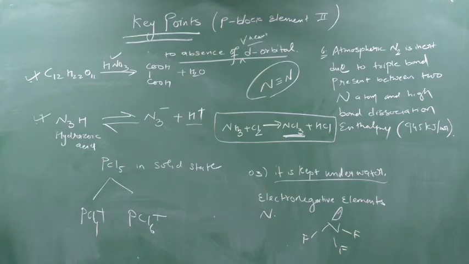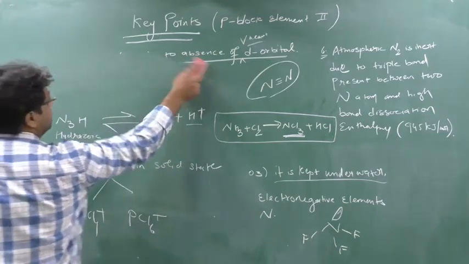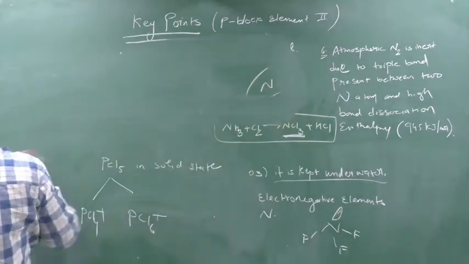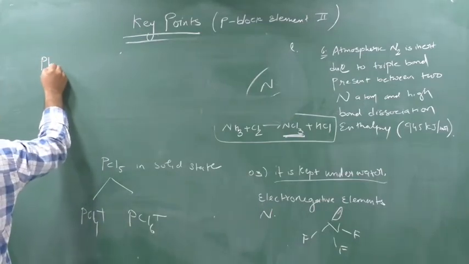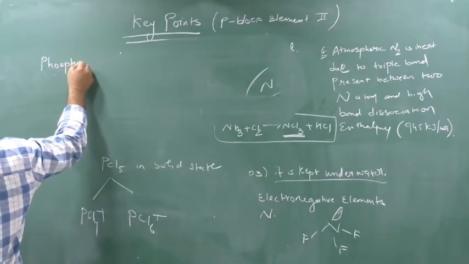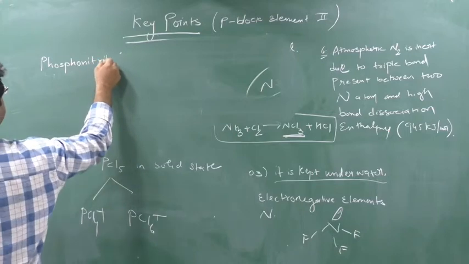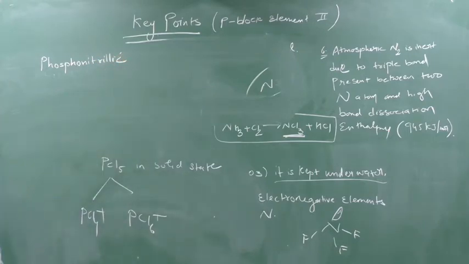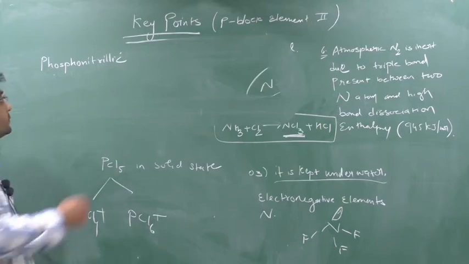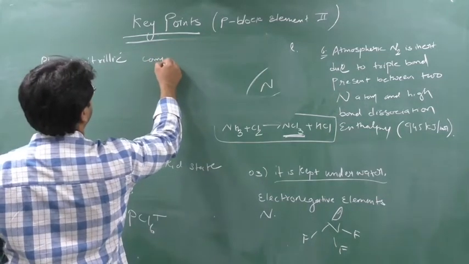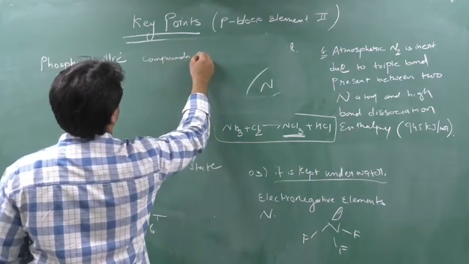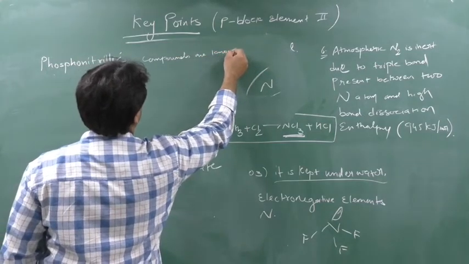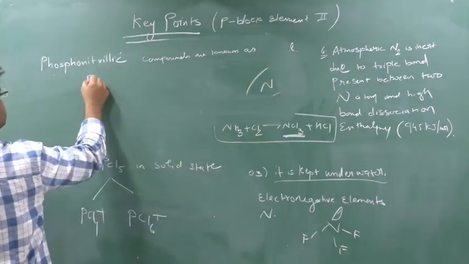Write down the next very important key point, phosphonitrile. Phosphonitrile compounds are known as phosphazenes.